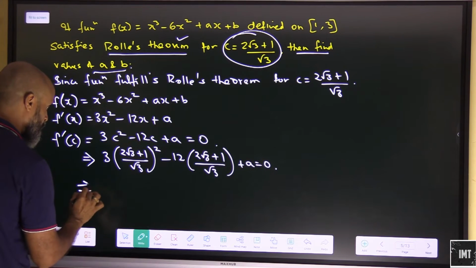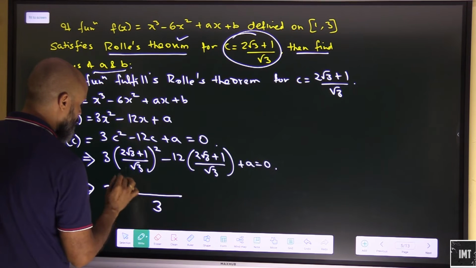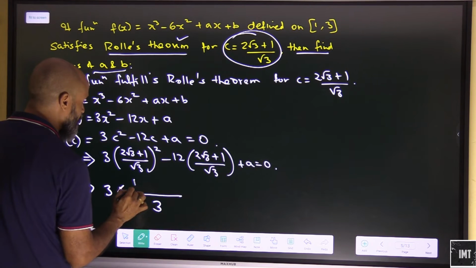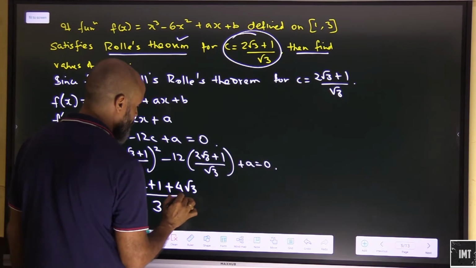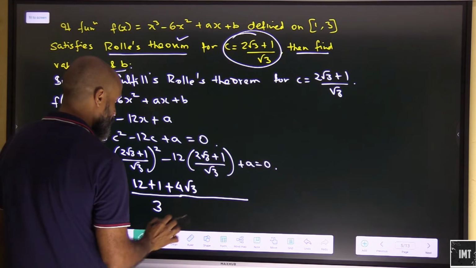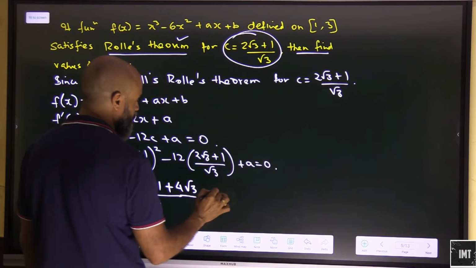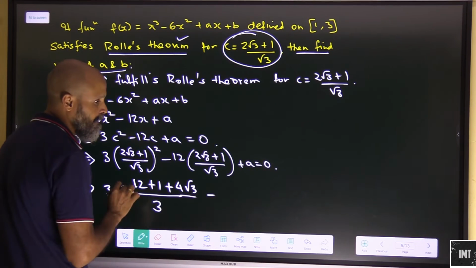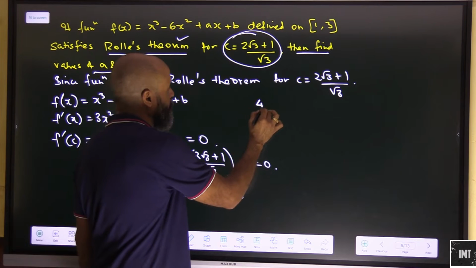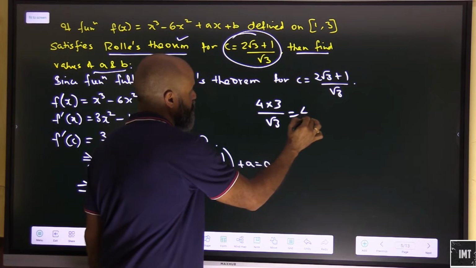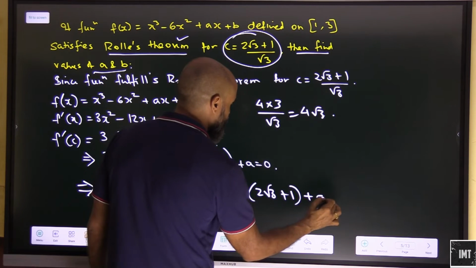Okay, so we have a scope of getting the value of at least a here. So this will be how much? 3 into, this will be 3, this will be 2 under root 3, so this will be 4 into 3, 12 plus 1 plus 2 2s are 4 under root 3, minus 12 can be written as 3 into 4, so under root 3 gets cancelled, so this will be 4 under root 3, into 2 under root 3 plus 1, plus a is equal to 0.